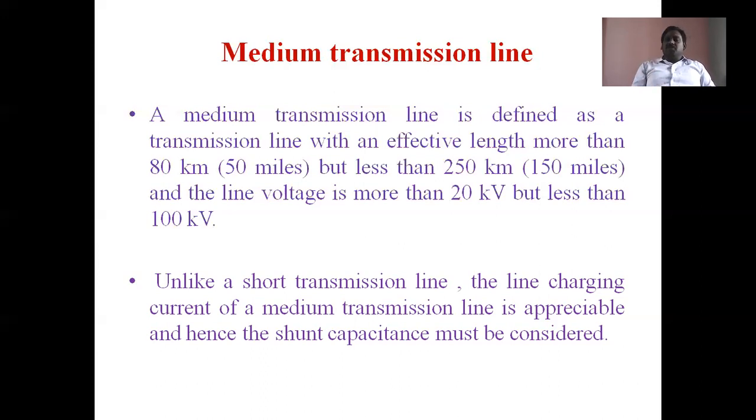In a shorter transmission line, the shunt capacitance is negligible due to its smaller length and smaller voltage. But in a medium transmission line, appreciable length and voltage are there. That's why shunt capacitance must be considered. That's why a medium transmission line can be represented with its resistance, inductance, and finally capacitance in parallel. Is that right? That is about a medium transmission line.